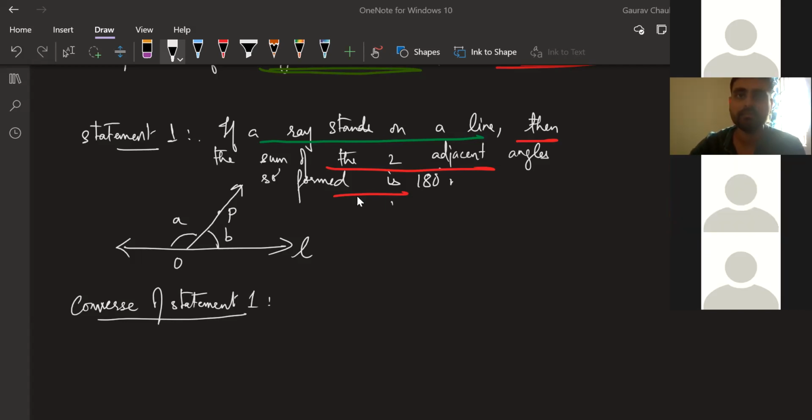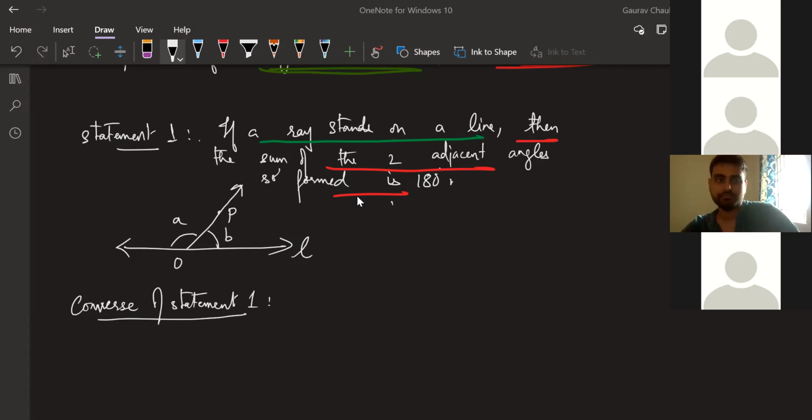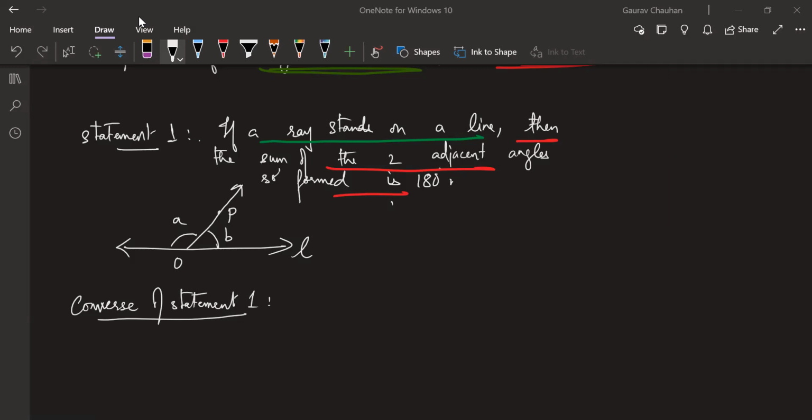Sir, what I'm thinking is, if two adjacent angles form 180 degrees, then there should be a ray standing on a line, sir. Nice, very good, Manoj. For this attempt I'm going to give you 10 points. Not 5, 10 points. Good attempt. Manoj, let me write what you're saying, then we will refine it and make it better.